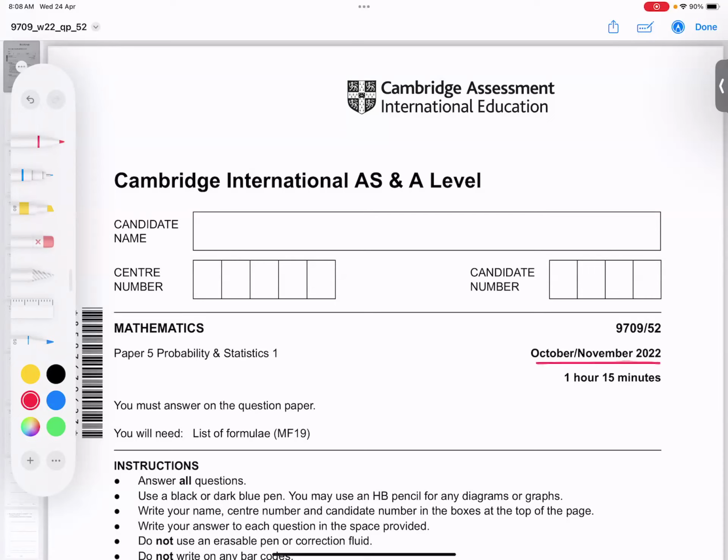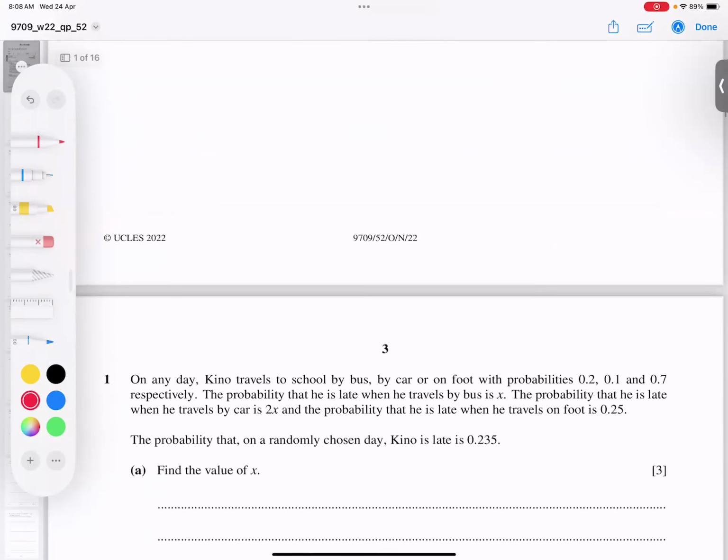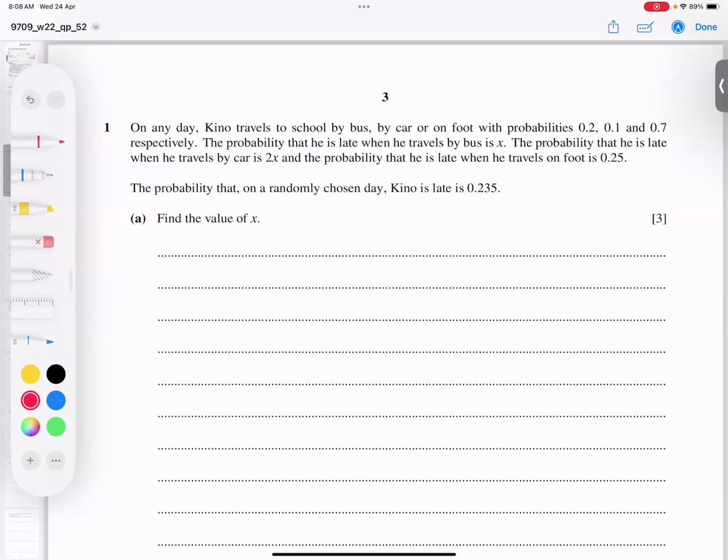This is the October 2022 paper, variant 52, Probability and Statistics. Question number one. On any day, K travels to school by bus, by car, and on foot.